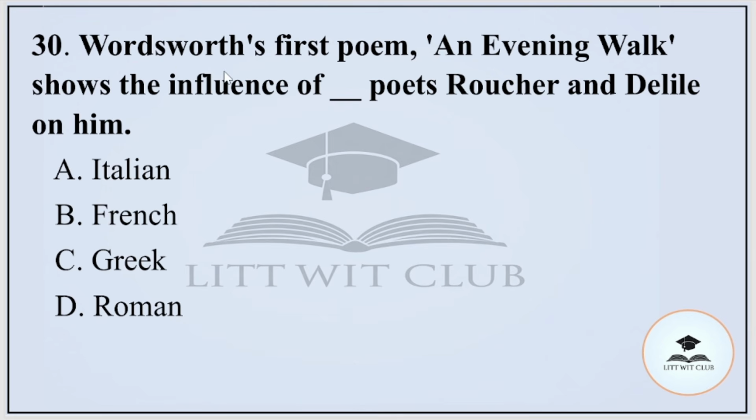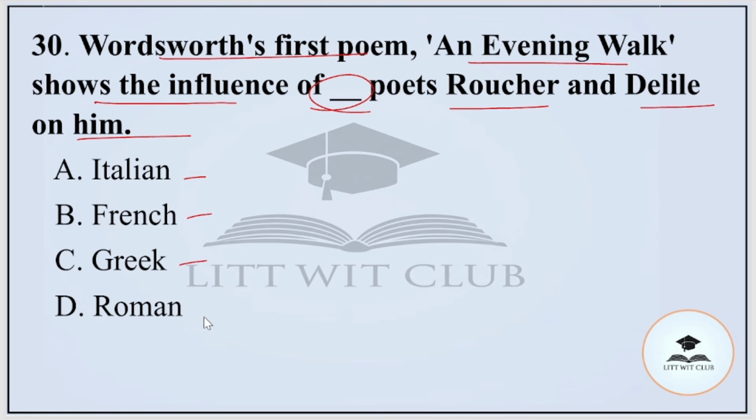Question number 30. Wordsworth's first poem, An Evening Walk, shows the influence of dash poets, Roucher and Delille, on him. Option A, Italian, B, French, C, Greek, or D, Roman. And the correct option is option number B, that is French.